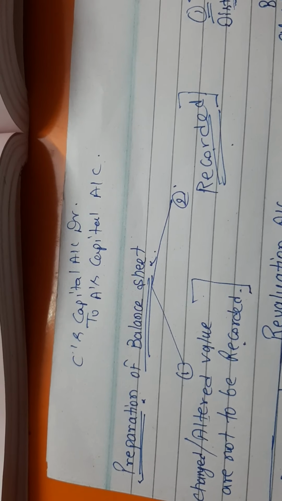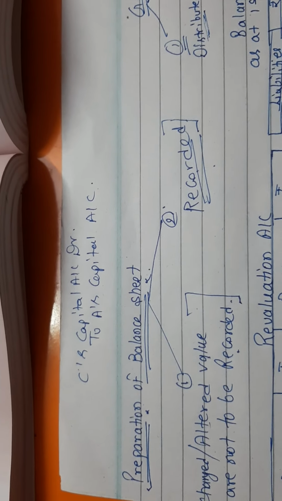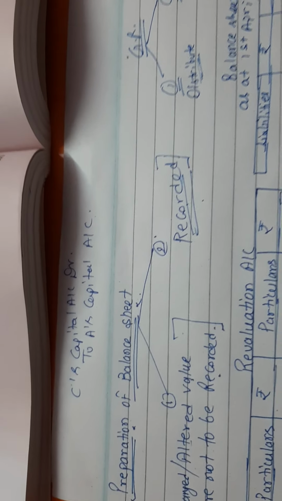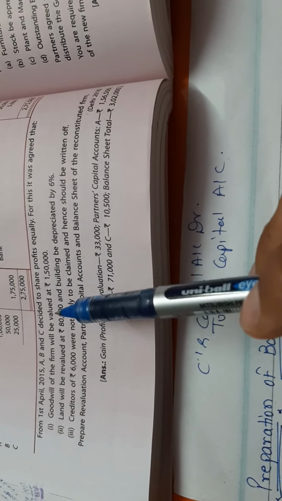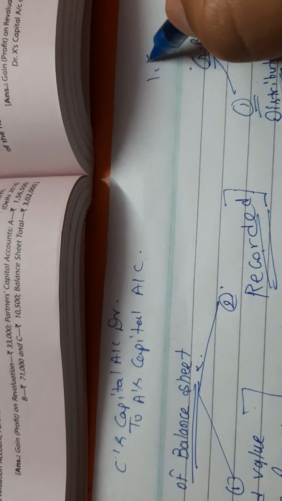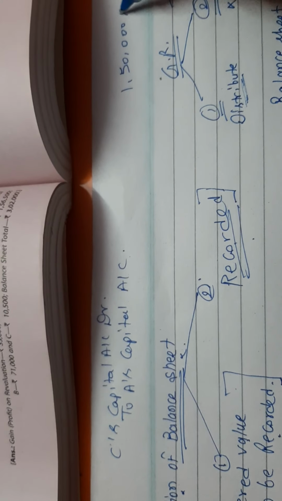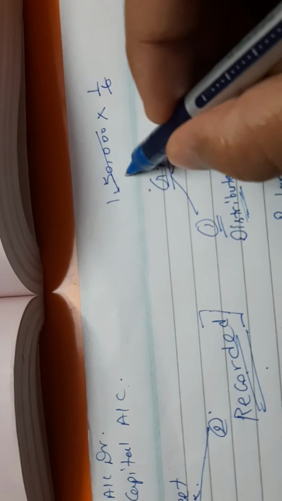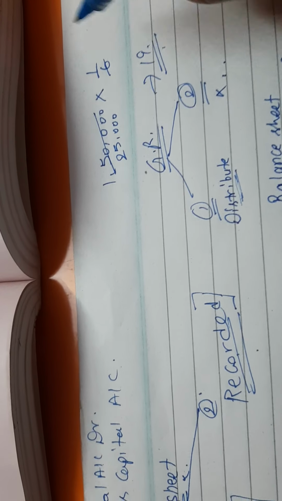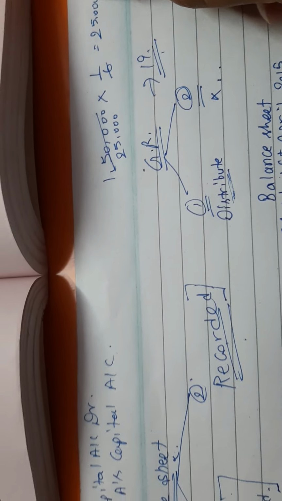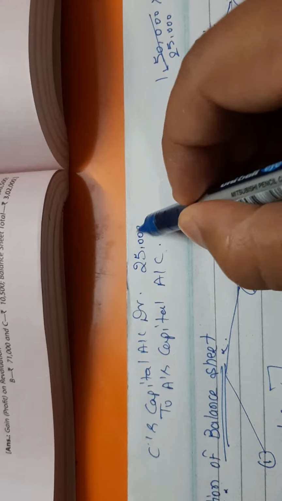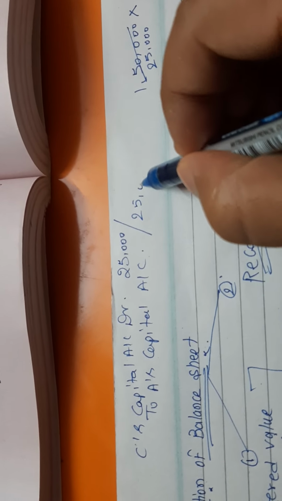If the question asks you for the entry, you pass it. In this question it is not asking for the preparation of the entry, but still I'm passing it for clarification. So what is the goodwill of the firm? It is 1,50,000. Here we are calculating the amount 1,50,000 by the share they are gaining or sacrificing, which is 1/6. So 150 into 1/6 will be 25,000. It means C is gaining by 25,000 while A is sacrificing by 25,000.